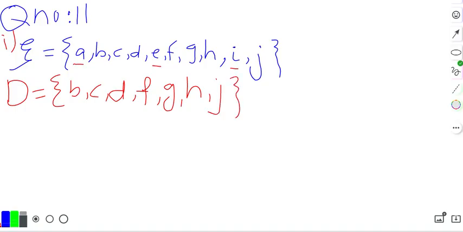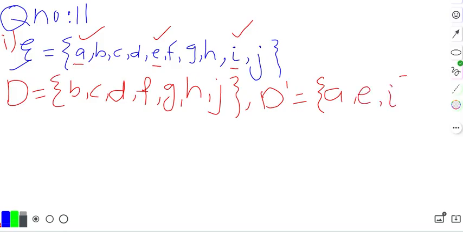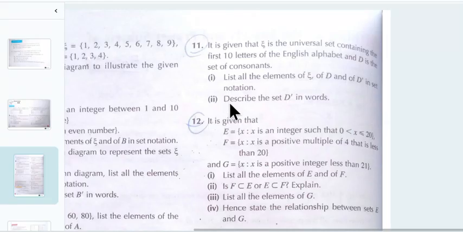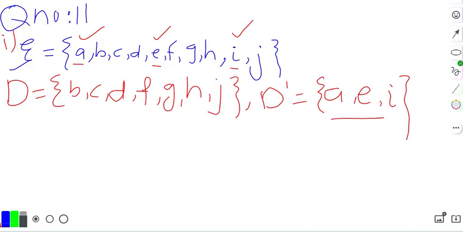These are the elements of set D, and D prime will be the remaining elements, which are I, E, A. Arranging all these elements: A, E, I. These are the elements of set D prime. Okay, what is the second statement? Describe the set D prime in words. This is the vowel letters. So part 2 will be written as it is.